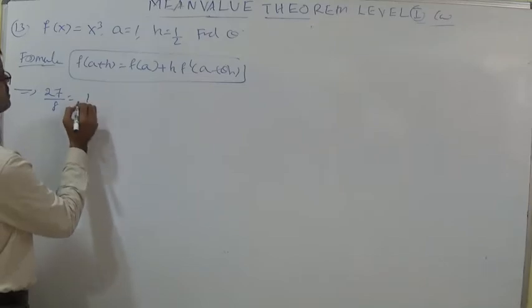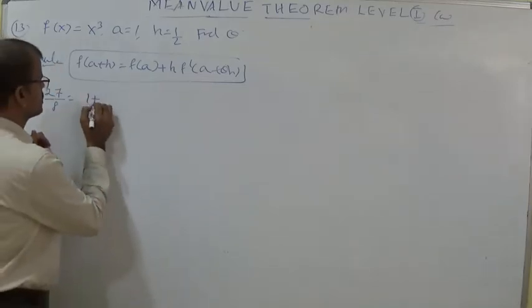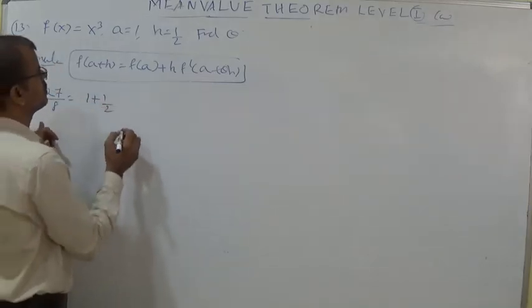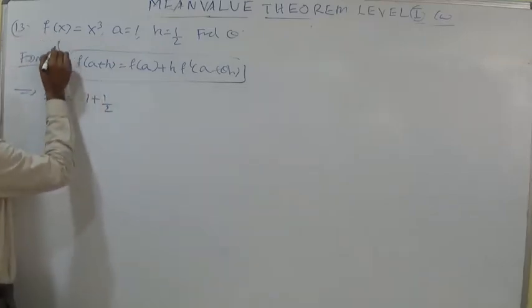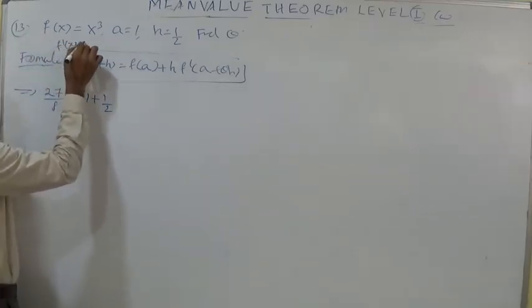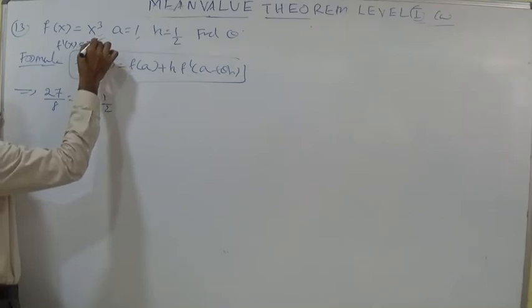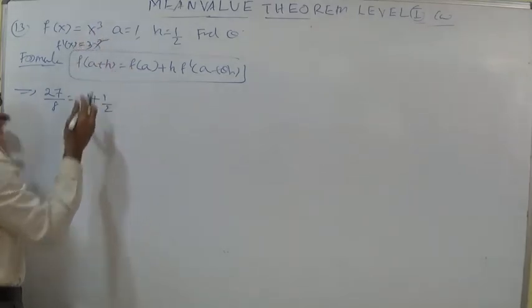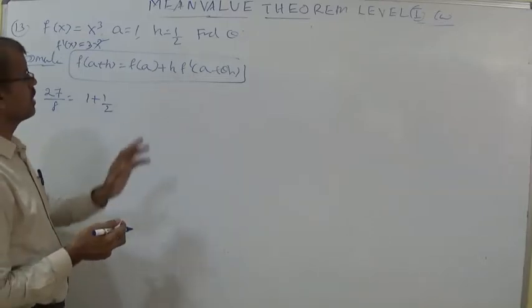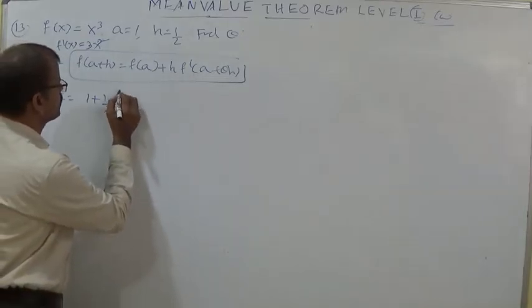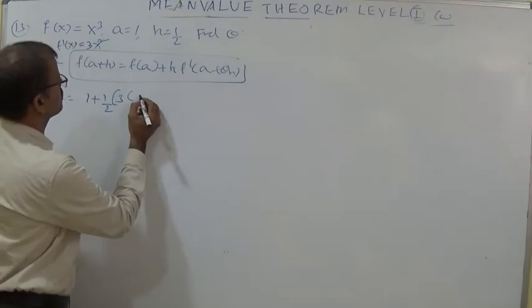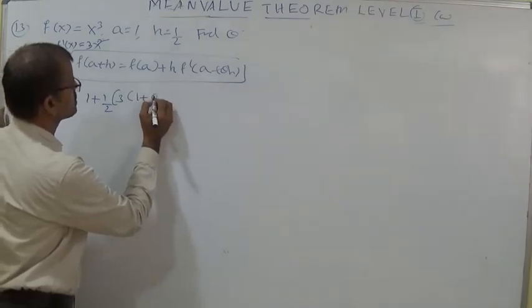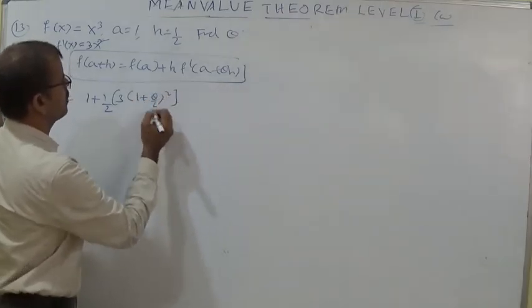f of a is 1 cube, which is 1, plus h, here simply 1 by 2, into f dash. Here f dash x is equal to 3x square. Substituting a plus theta h instead of x, we get 3 into 1 plus theta by 2 whole square.